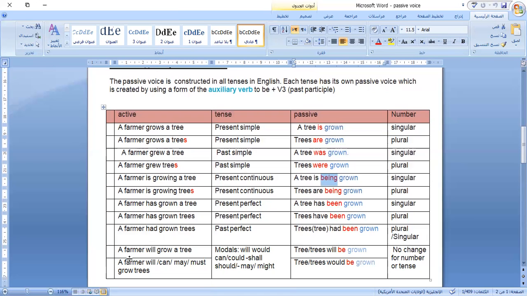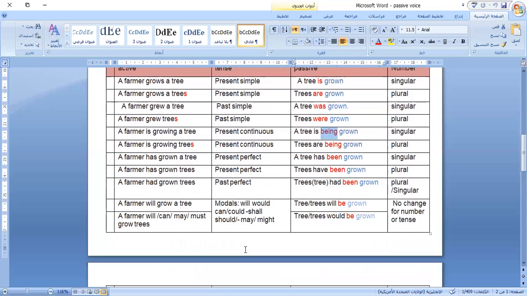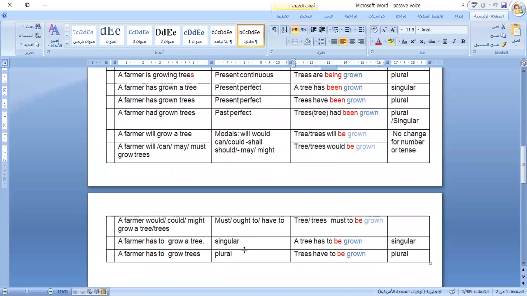Tree or trees will be grown, would be grown, can be grown, may be grown, must be grown, and so on. Always we have "be" after the modal verbs.